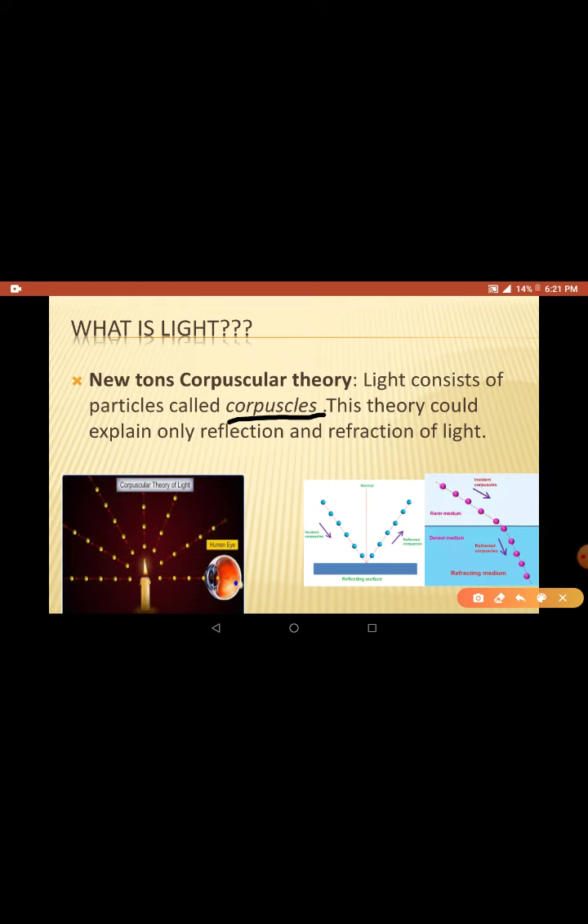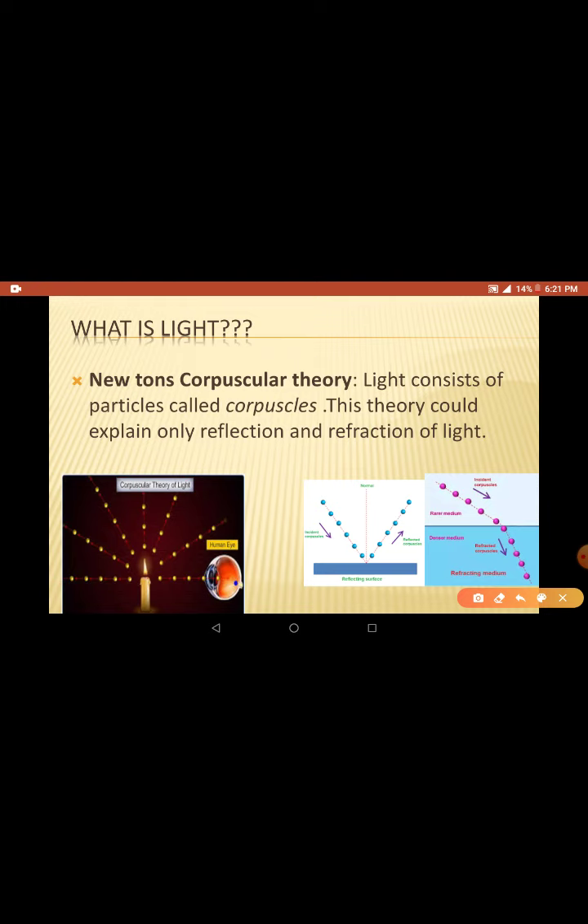Based on this theory, he could explain reflection of light. He explained that it's just like a ball bouncing from a surface. All these light particles are incident on the surface, and they bounce back just like a ball. When you throw a ball, it bounces back. This is called reflection of light, like light reflecting from a mirror or other shiny surfaces. In this way he could explain reflection, and he also explained refraction of light.